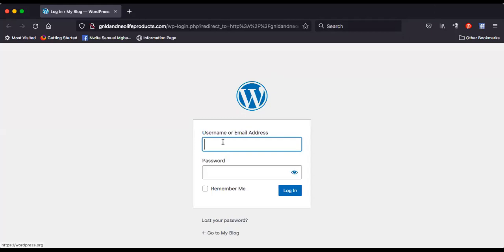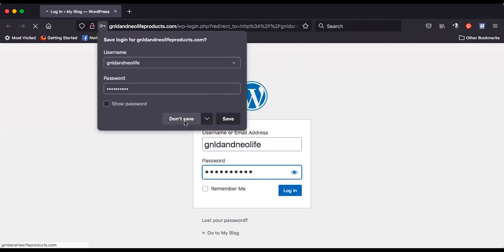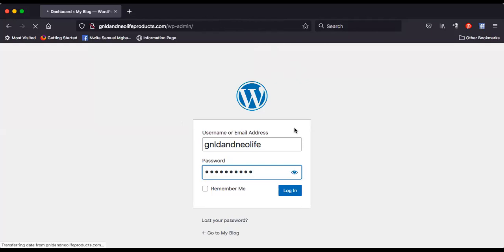So it will ask you like this, then you log in with the username that we chose. Remember, this is the username that we chose when we were installing it, GNLD and Neolife. Then the password, what was that again? It's very important to also know your password. You can keep it. Even the message they are going to send to your email, the password is not going to be part of that.